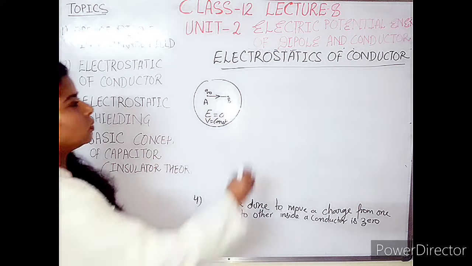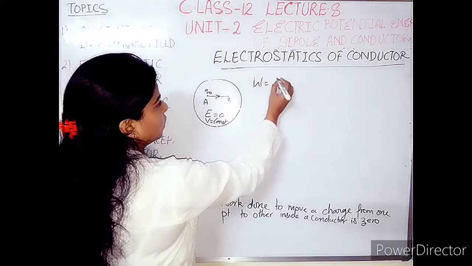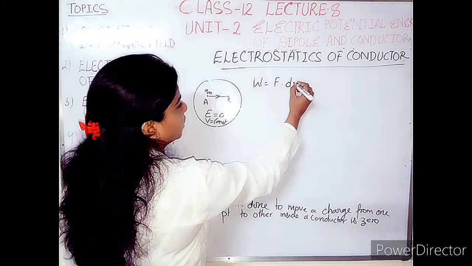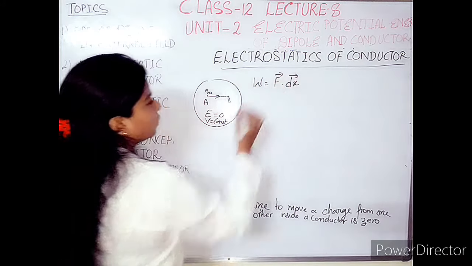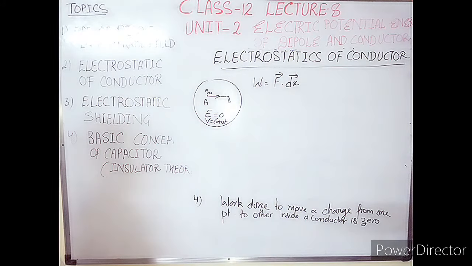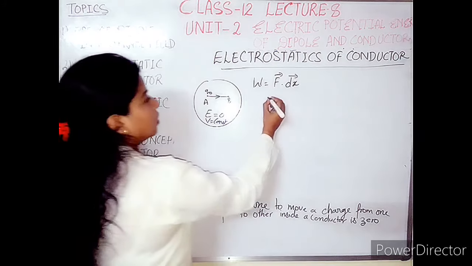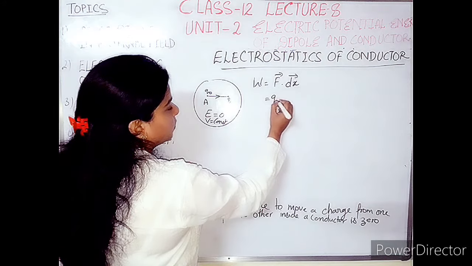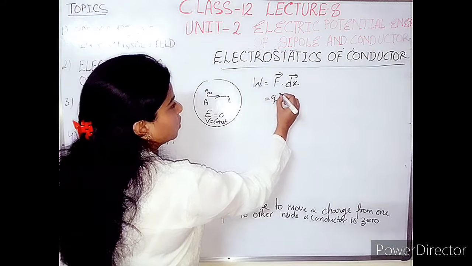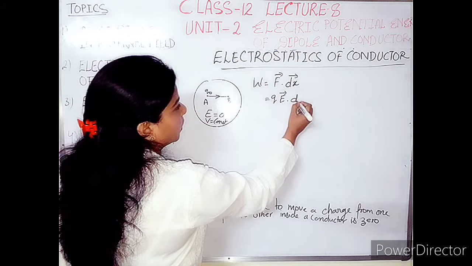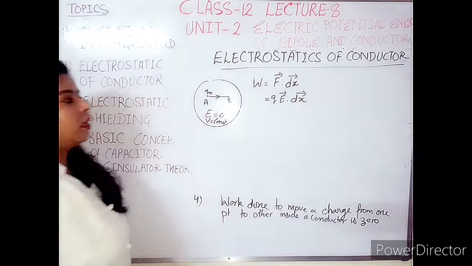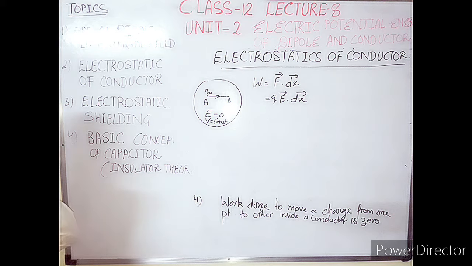So we know that work is equal to F dot dx. That is the formula, dot product. Now for the electrical case we place force equal to charge multiplied by electric field, and that is equal to 0.